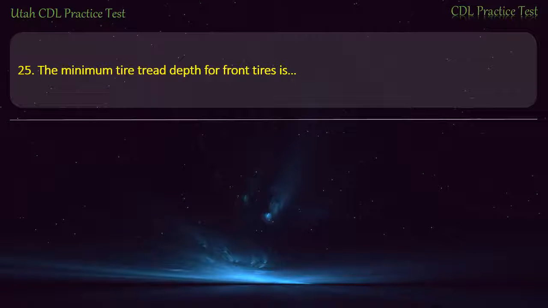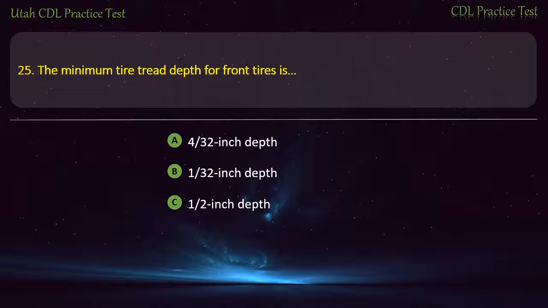Question 25. The minimum tire tread depth for front tires is 4/32 inch depth. 1/32 inch depth. 1/2 inch depth. 3/8 inch depth. Answer. 4/32 inch depth.